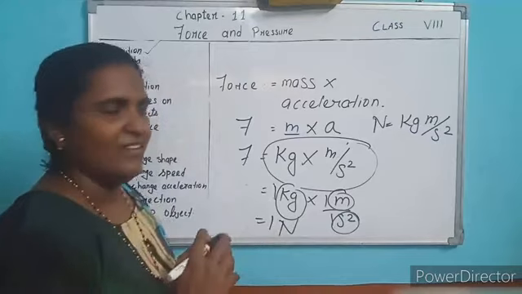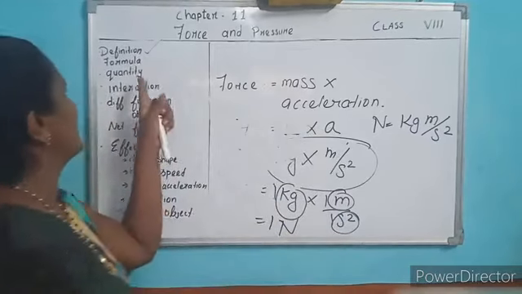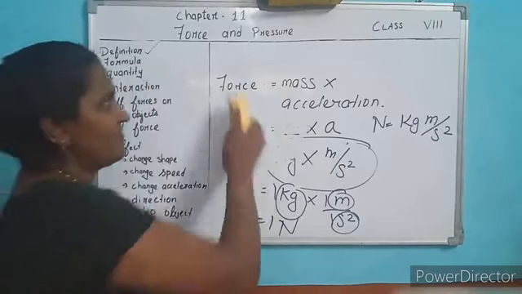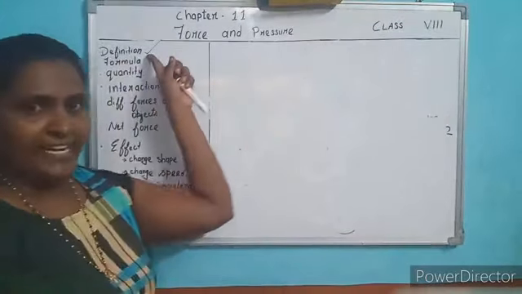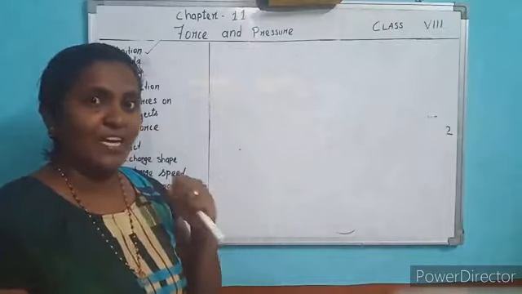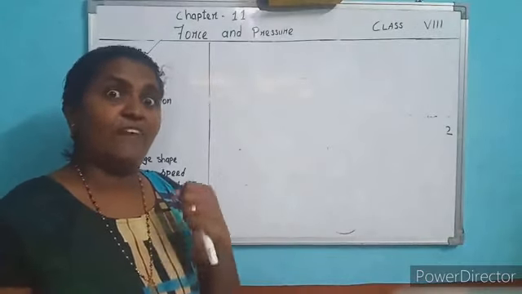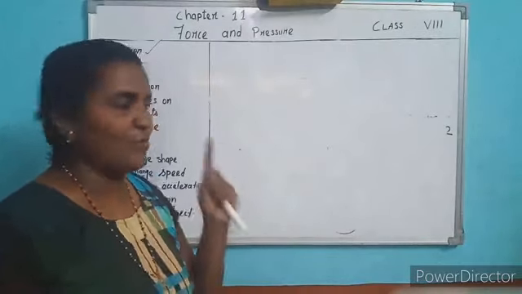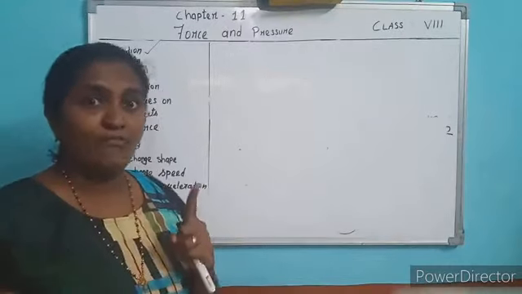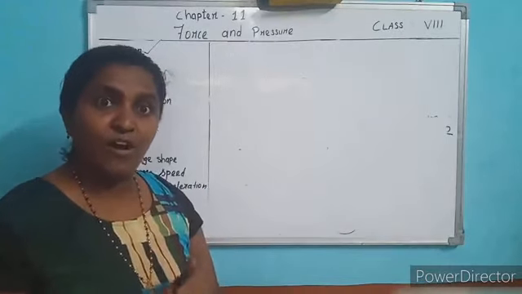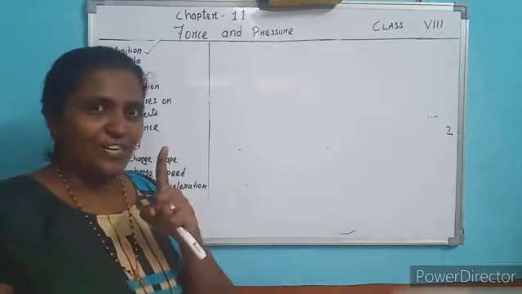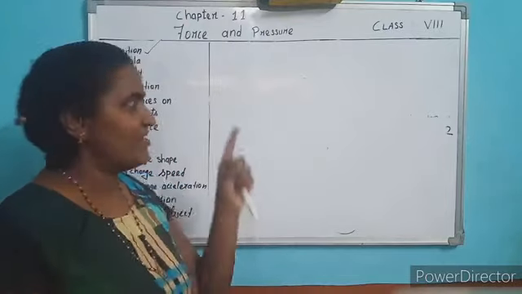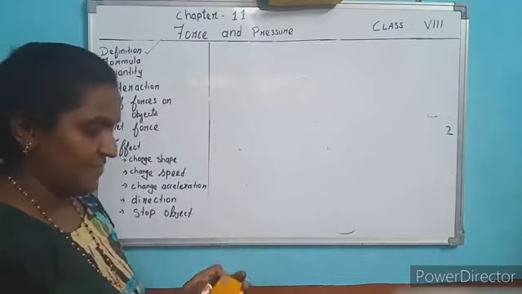Understood? First, what did we study? Definition. What is the definition of force? A push or pull of an object is called force. Second, the formula of force is force equals mass into acceleration. And what is the unit of force? Newton. Understood?